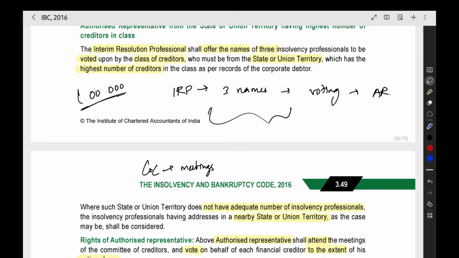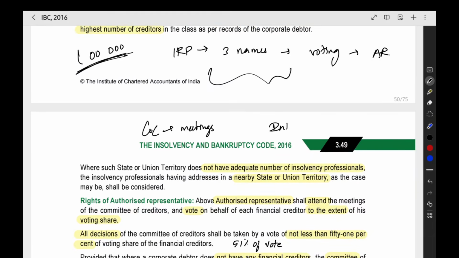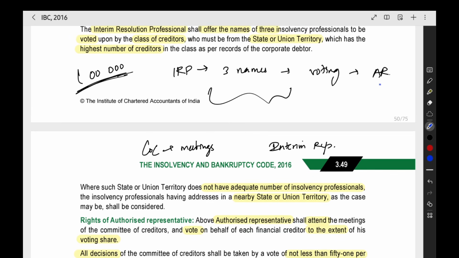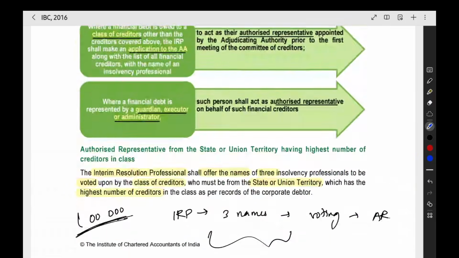For all the other financial creditors we are having the representatives. So for these 1 lakh people alone we can appoint an interim representative. During the period when the process is going on for selecting the authorized representative, we can appoint a temporary representative. This person will represent the financial creditor during the committee of creditors meeting till the permanent authorized representative is appointed. So I hope you understand this.